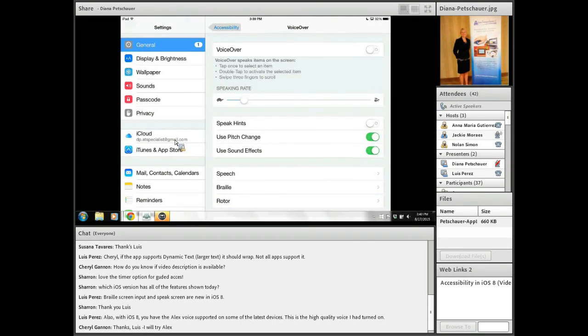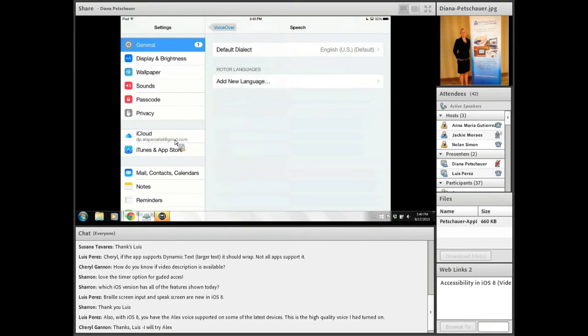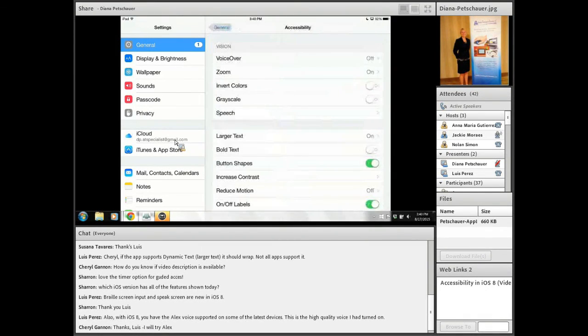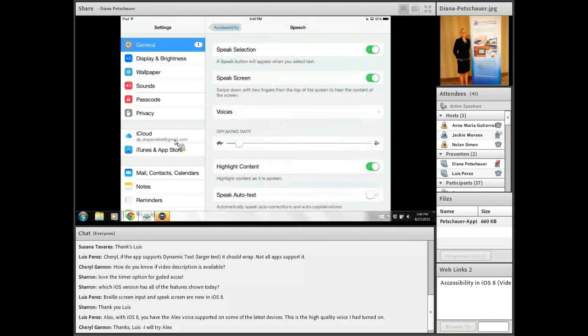The other quick tip that I have is about Speak Screen. Yes. So some students may not be able to perform that swipe gesture with 2 fingers from the top. Another quick way that you can enable Speak Screen is you can just have Siri do it for you. So if you turn on Siri and you say Speak Screen, it will read the contents of whatever screen you're on. But it won't work on the home screen when you have all of your apps.